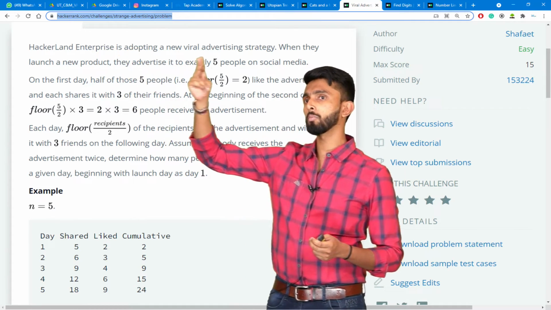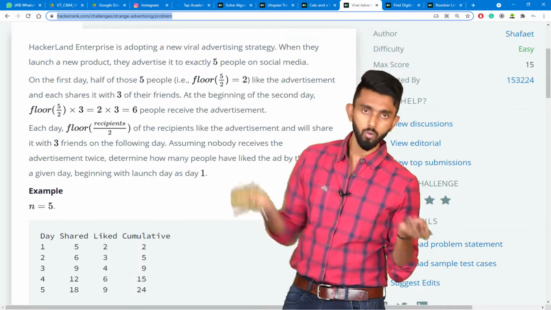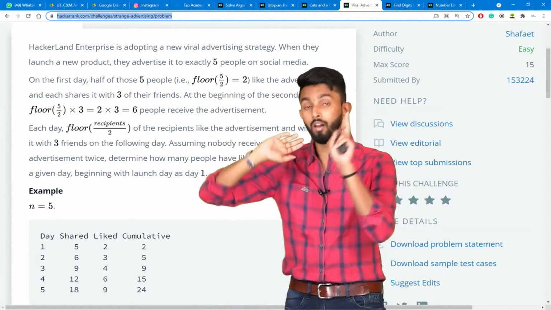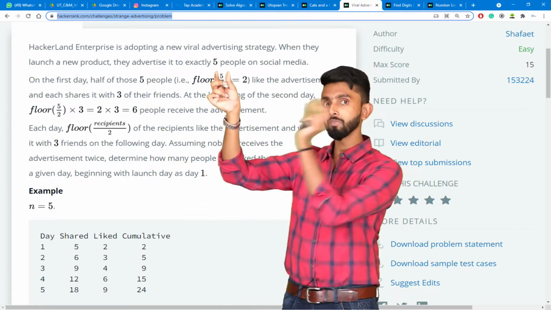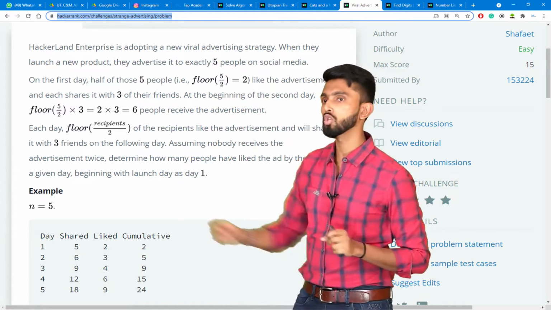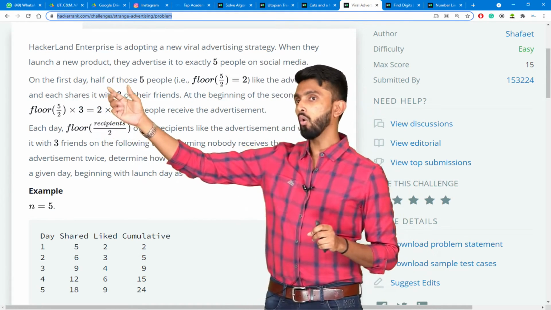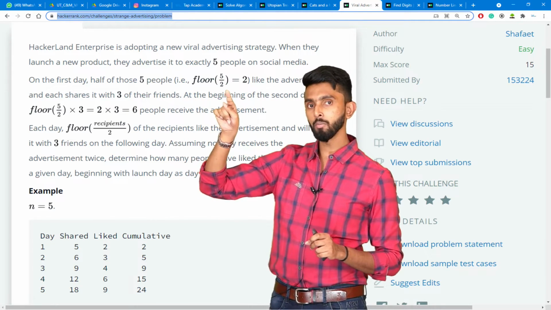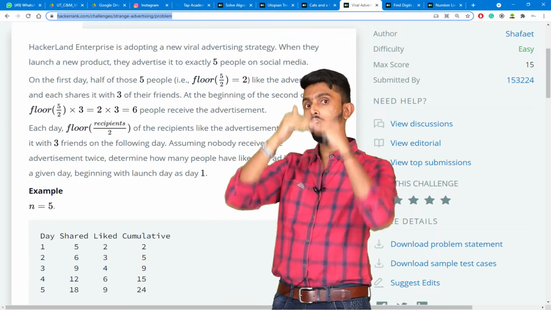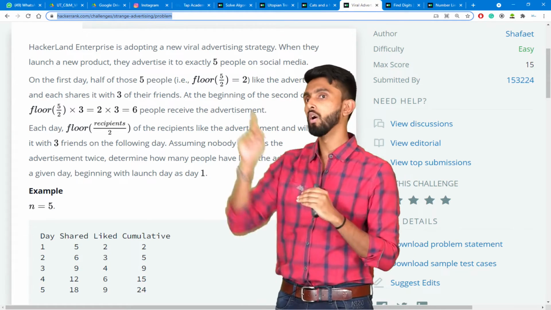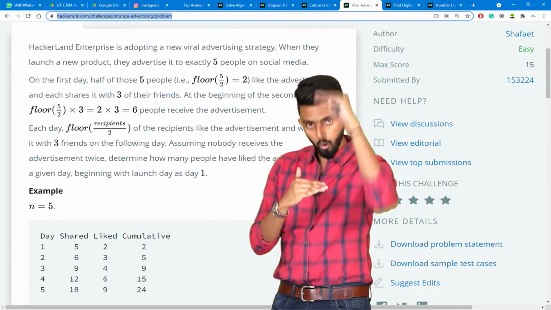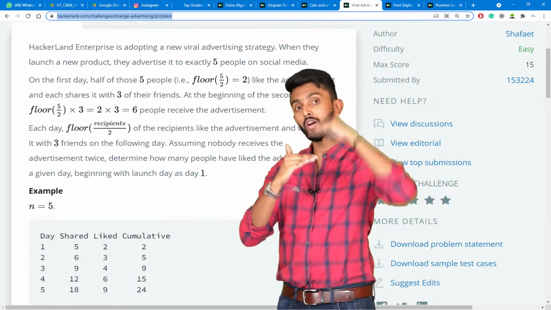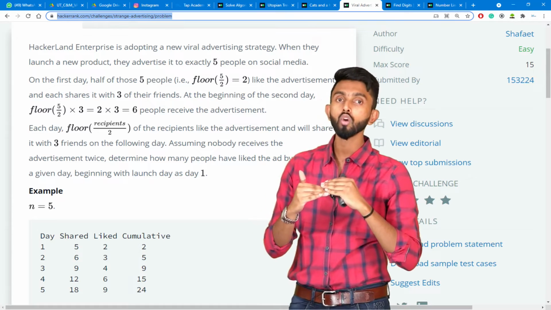Hackerland Enterprise is adopting a new viral advertising strategy. Okay, what will I do? When they launch a new product, they advertise it to exactly 5 people. And now the question starts. So 5 people, something is given to 5 people on social media. First day, only half of those 5 people, which means 5 divided by 2 and floor, because you're rounding it off to the lower value. 5 divided by 2 is 2.5. Rounding it off to 2 is called floor. If you round it off to 3, it is called ceil. Rounding off to 2 is called floor.